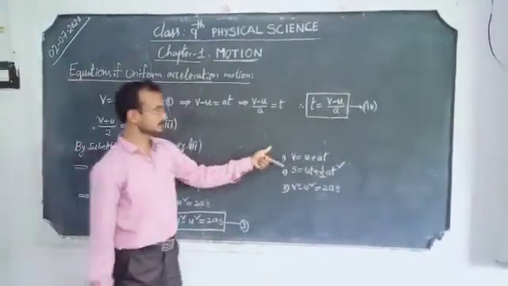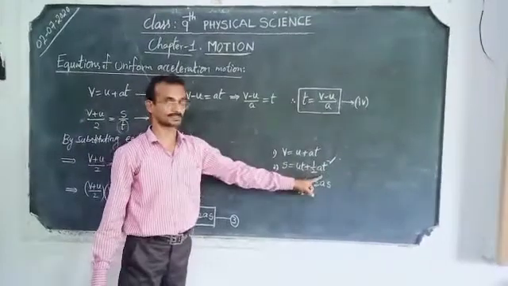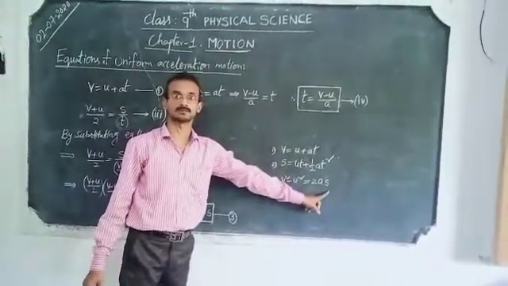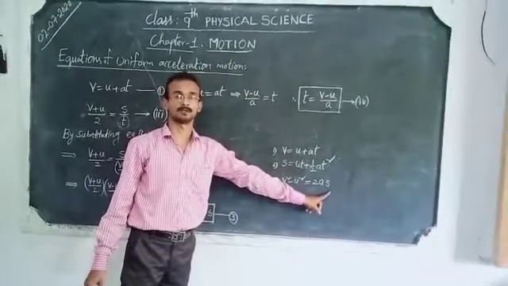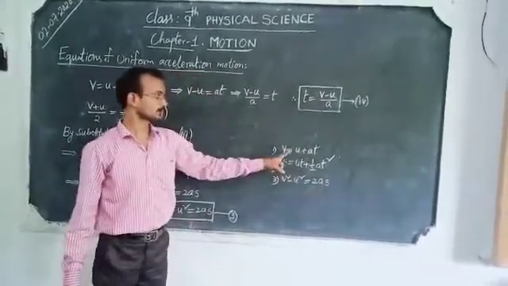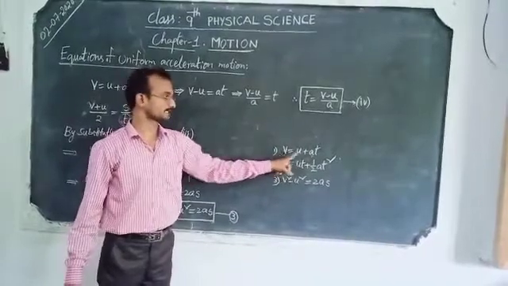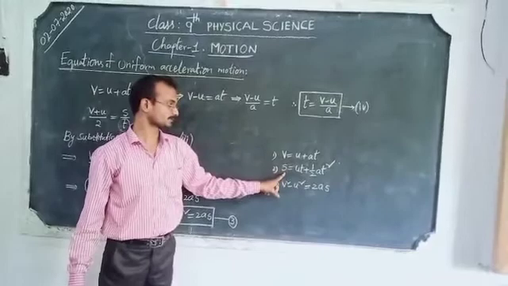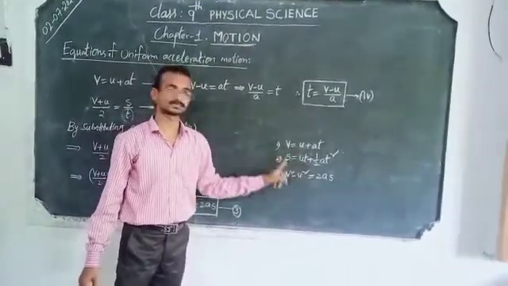So these three, v equals u plus at, s equals ut plus half at square, and v square minus u square equals 2as, are the equations for the motion of a body that is accelerated uniformly. And moreover, u is the initial velocity, v is the final velocity, a is the acceleration, t is the time interval, and s is the displacement. These are the five quantities we see in these three equations.